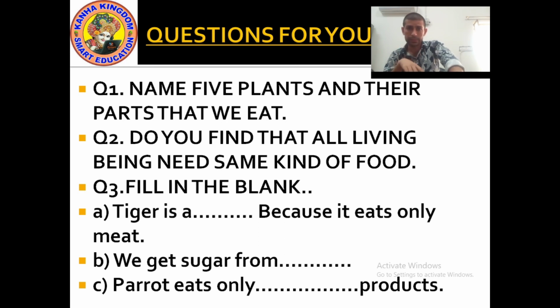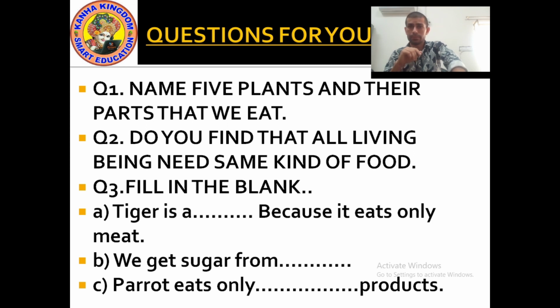Now fill in the blanks. Question number 3. A. Tiger is a which animal? Because it eat only meat. Yes, tiger eat only meat. So tiger is a carnivore. So in first fill in the blanks, carnivores. Second, we get sugar from which plant? We get sugar from sugarcane.